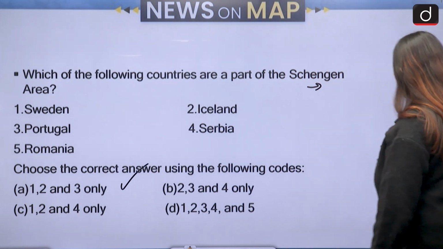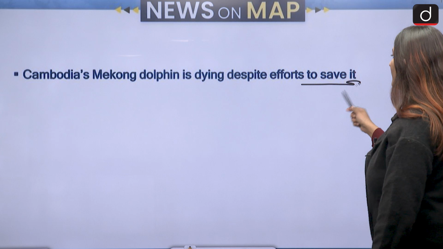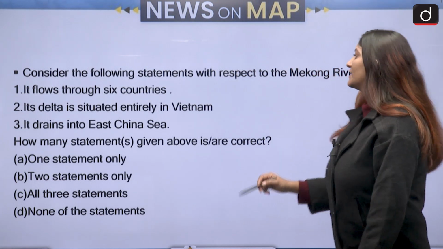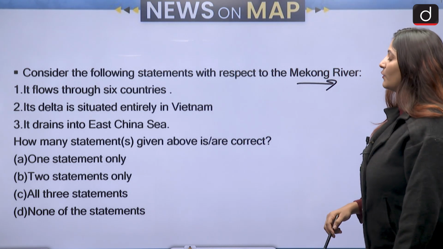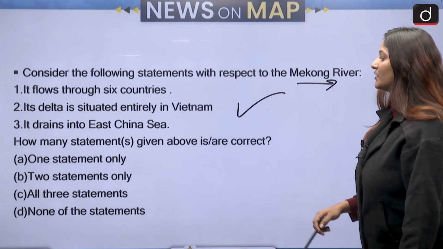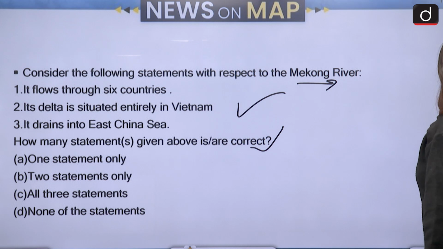Let's move on and talk about the next set of questions. Now Cambodia's Mekong dolphin is dying despite efforts to save it. So Mekong River is in the news. Consider the following statements with respect to Mekong River. It flows through 6 countries. Its delta is situated entirely in Vietnam and it drains into the East China Sea. We have to select the correct statements. How many statements are correct actually?